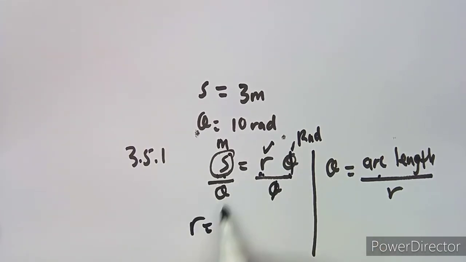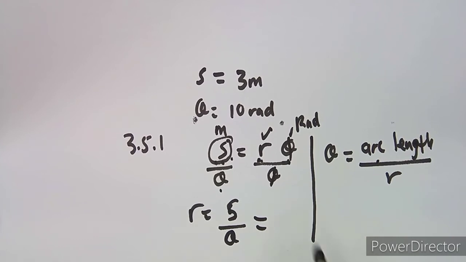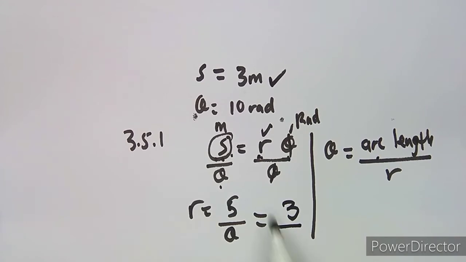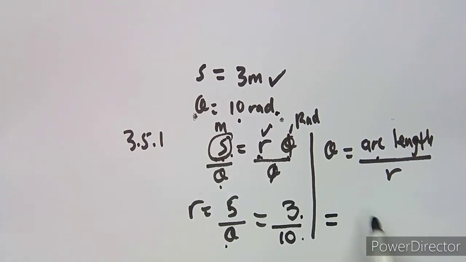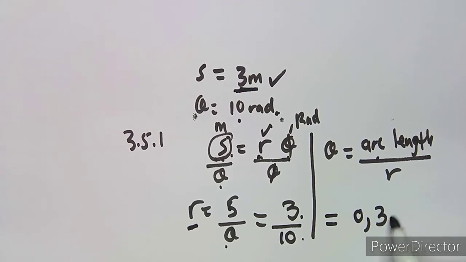So your radius is going to be s, which is the arc length over theta. Your arc length in this case is 3 meters. So it's going to be 3 over 10, which is your theta in radians, because this one is already in radians. So 3 over 10 from your calculator is going to give you 0,3. The arc length was in meters, so definitely, guys, your radius is going to be in meters, because the arc length was in meters. There's no way we can have this in another unit. It's going to be also in meters.